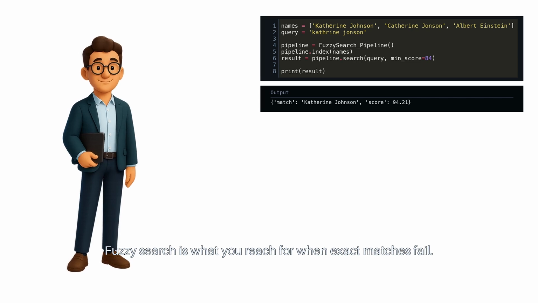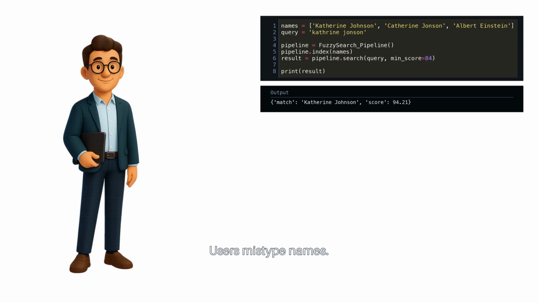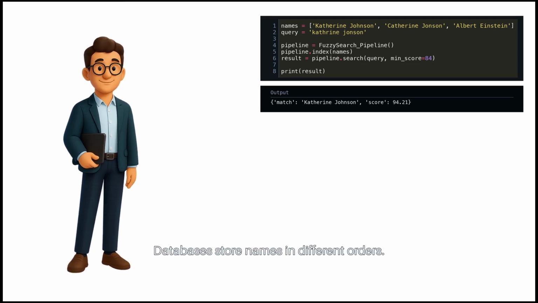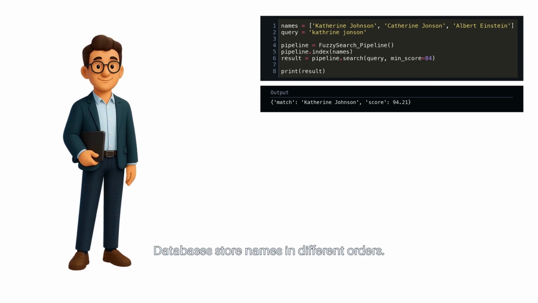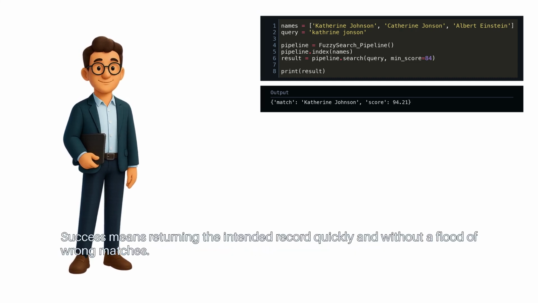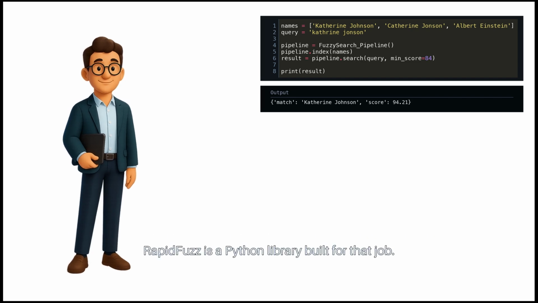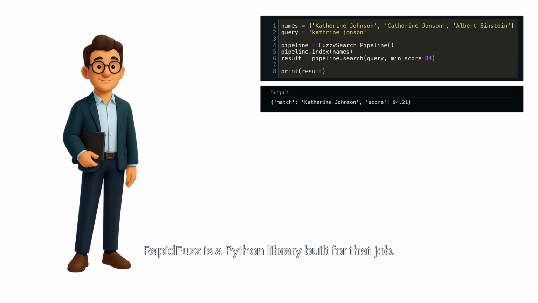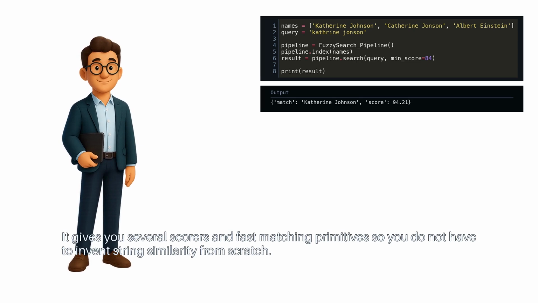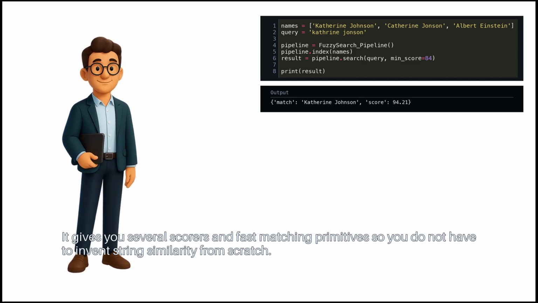Fuzzy search is what you reach for when exact matches fail. Users mistype names. Databases store names in different orders. Success means returning the intended record quickly and without a flood of wrong matches. RapidFuzz is a Python library built for that job. It gives you several scorers and fast matching primitives, so you do not have to invent string similarity from scratch.